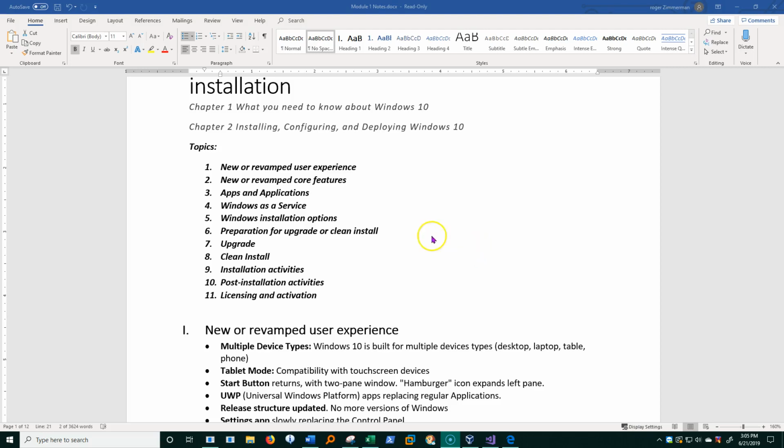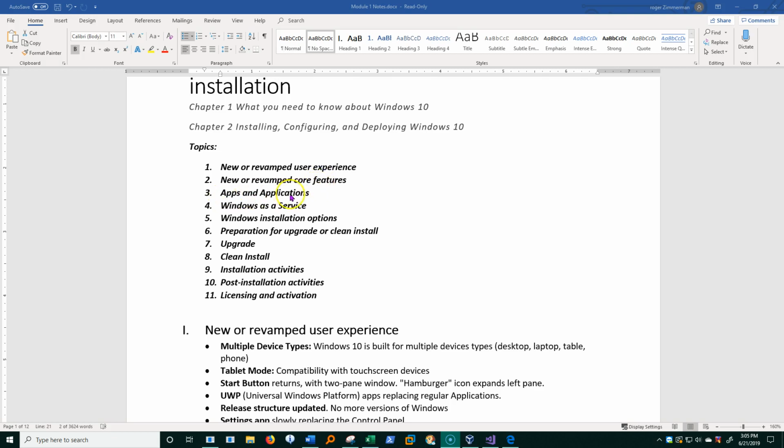Welcome to Module 1. Here are the topics we're going to look at in this module. We're going to look at new or revamped user experiences, in other words, things in Windows 10 that directly affect the way that you use it. And then we'll look at some of the core features in Windows 10 and some of the things that are changed or relatively new in the Windows 10 experience.